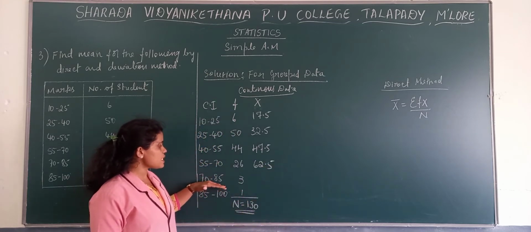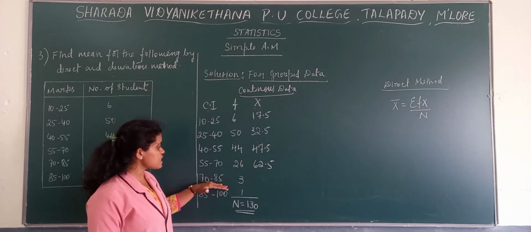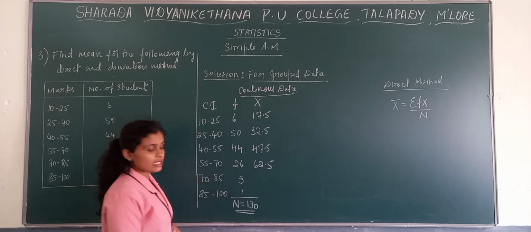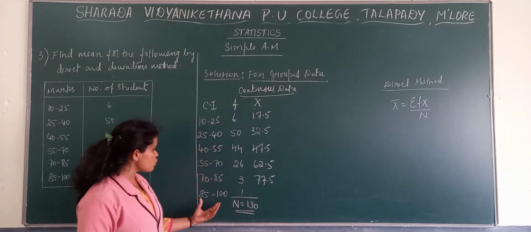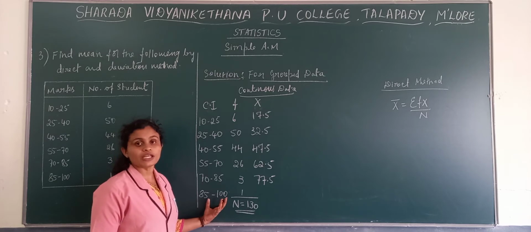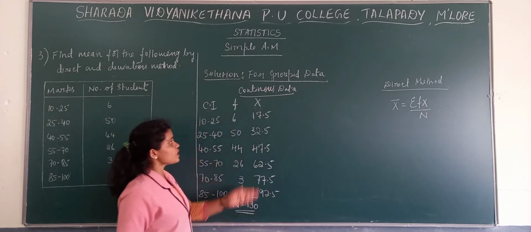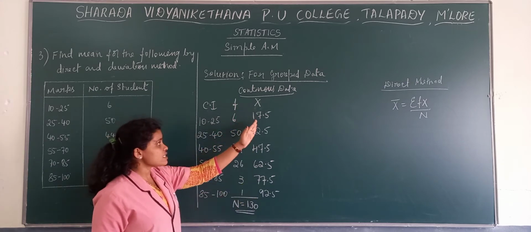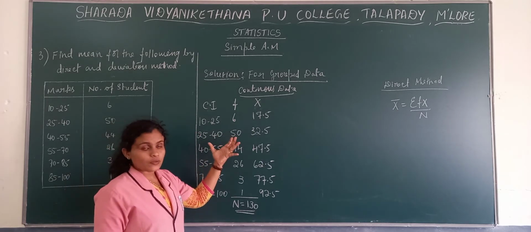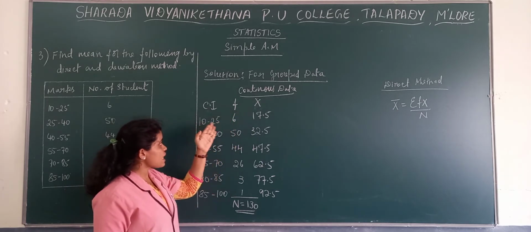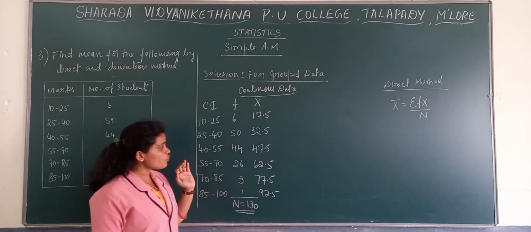Then 70 plus 85 divided by 2 gives 77.5. And the last one, 85 plus 100 divided by 2 gives 92.5. Middle values we consider as x. So in a continuous frequency distribution, when we have class intervals, firstly we need to write the x values. How do we find x?